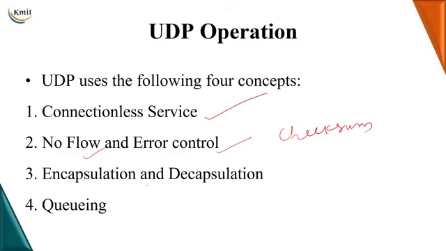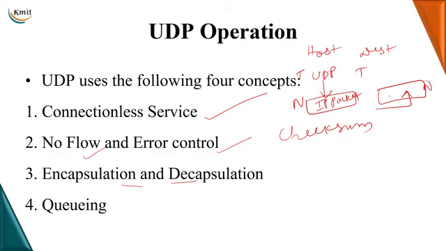Then it has encapsulation and decapsulation. How will you understand this? I have the host machine and the destination machine. The transport layer of the host machine will make a UDP datagram, and this will be encapsulated at the network layer into the IP packet. This is called encapsulation. But at the receiver side, from the network layer's IP packet, the datagram will be decapsulated and given to the transport layer at the destination machine. So that is the concept of encapsulation and decapsulation.